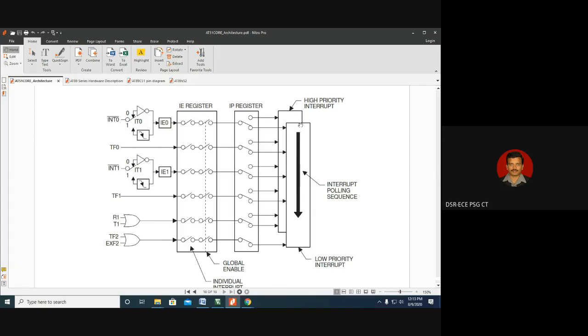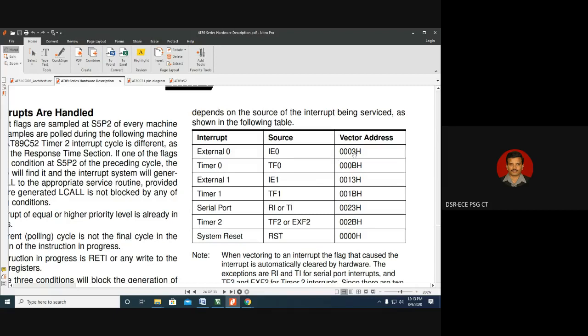So what do you mean by vectored interrupts? If the interrupt has some address, then it is called a vector interrupt. For example, look at the screen. If there is an external interrupt 0, then it has a vector address of 0003. If there is an external interrupt 1, then we can say the vector location is 0013.